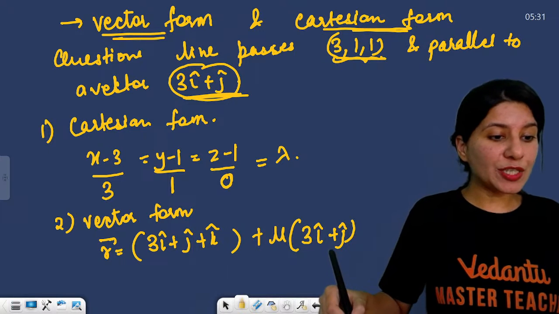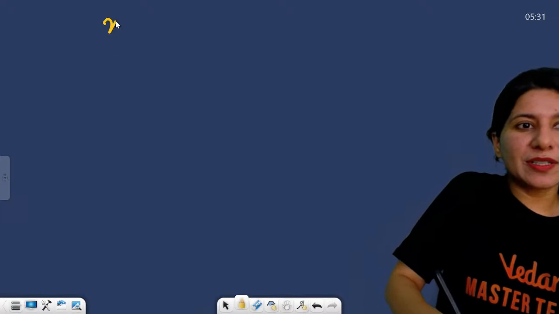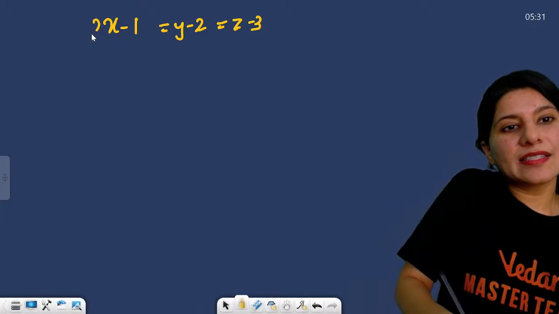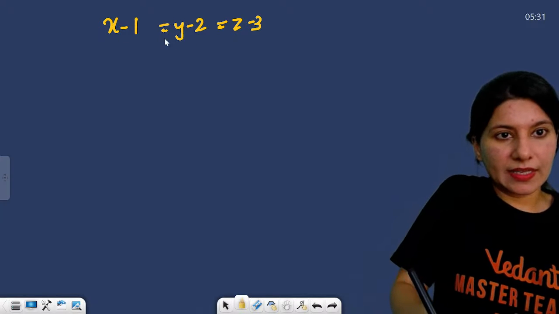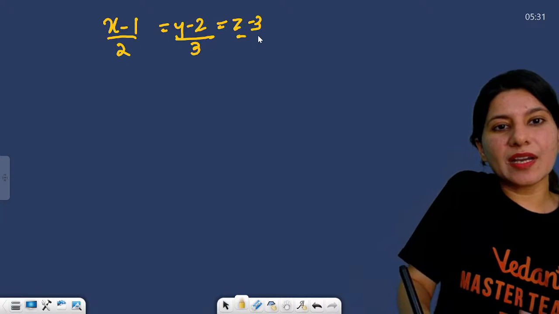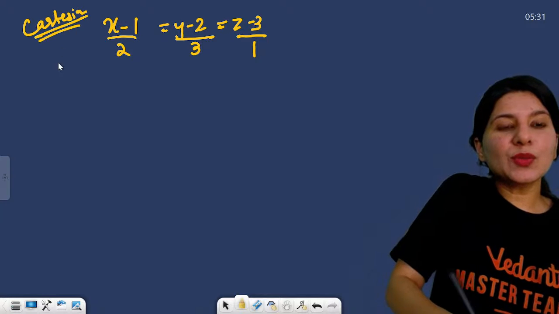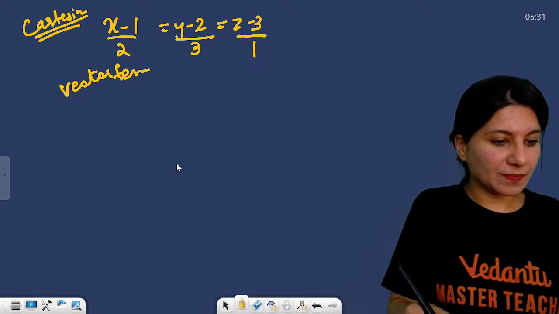Now conversion. Suppose you have x minus 1, y minus 2, z minus 3, upon 2, upon 3, upon 1. So this is Cartesian form, and you need vector form. Convert it into vector form.